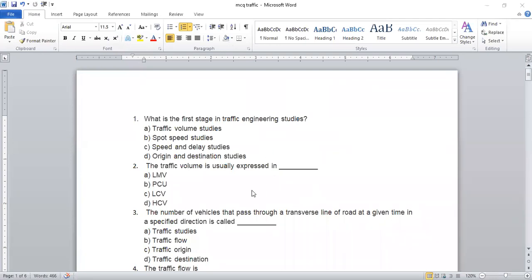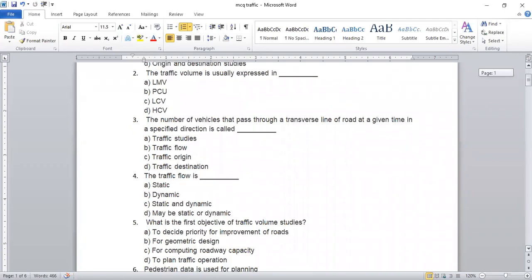Next one. The number of vehicles that pass through a transverse line of a road at a given time in a specific direction is called dash dash dash. The first option is traffic studies, second is traffic flow, third is traffic origin, and last is traffic destination. What is the answer?